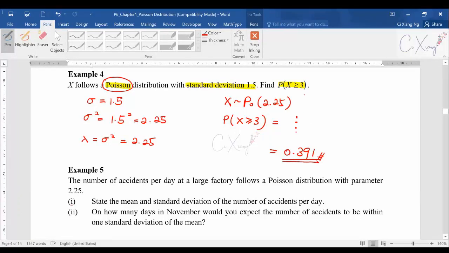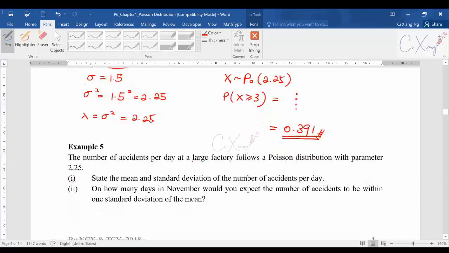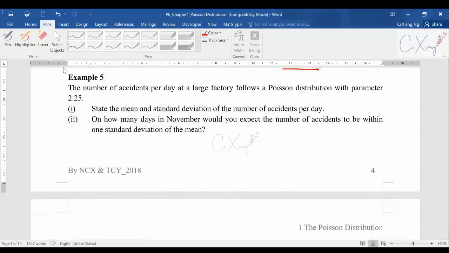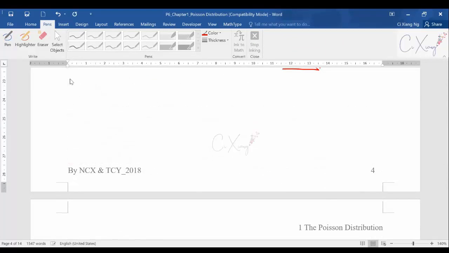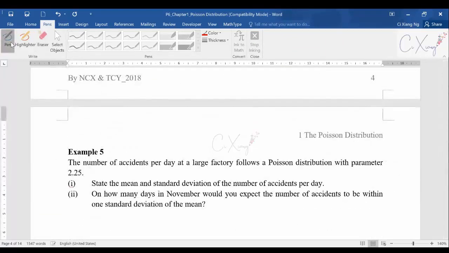Now continue with example 5. For example 5, they are talking about the number of accidents per day. You see that per day is the interval, so from here I know that it's Poisson. And this question already tells you clearly it is Poisson distributed with parameter 2.25. The parameter 2.25 means this is the lambda.